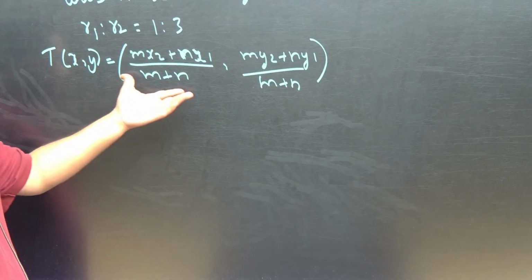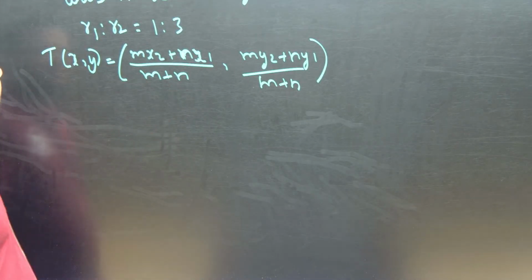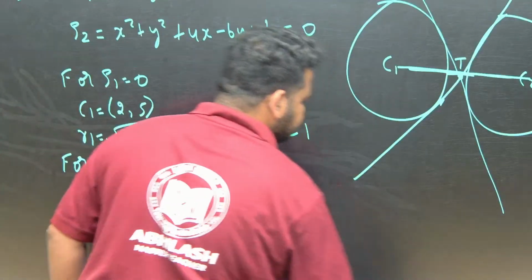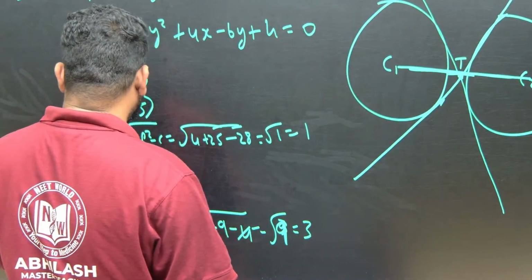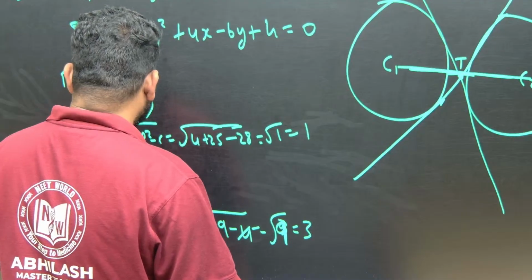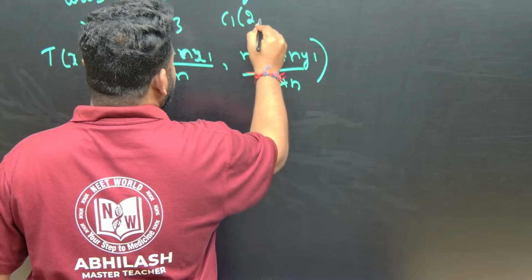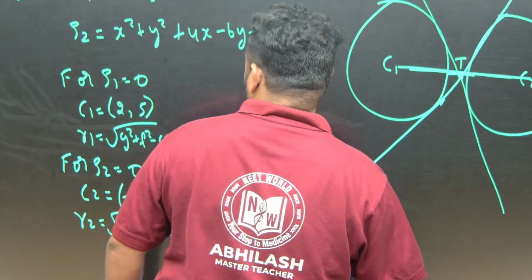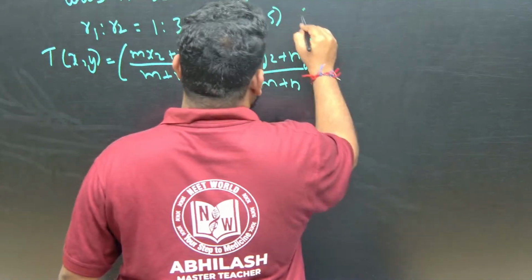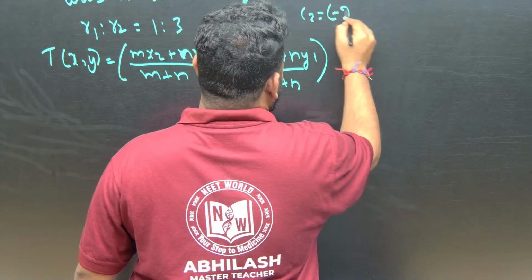Now see here. Now just put the values. Center is what we have: x1, y1 and x2, y2. C1 is 2 comma 5, and C2 is minus 2 comma 3.